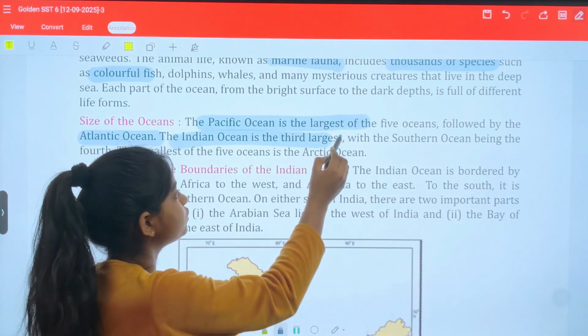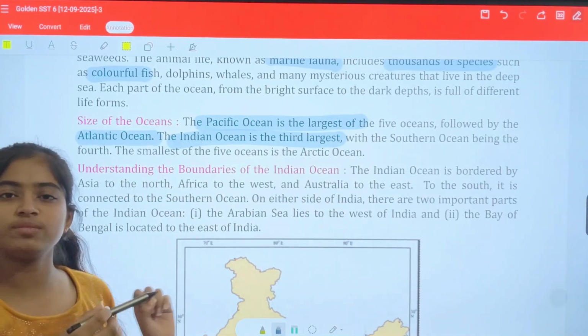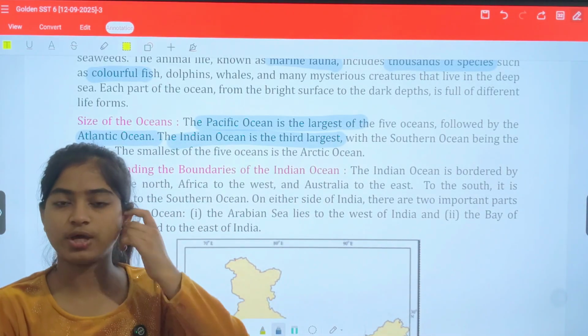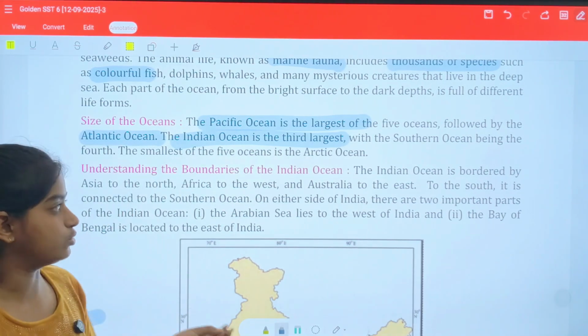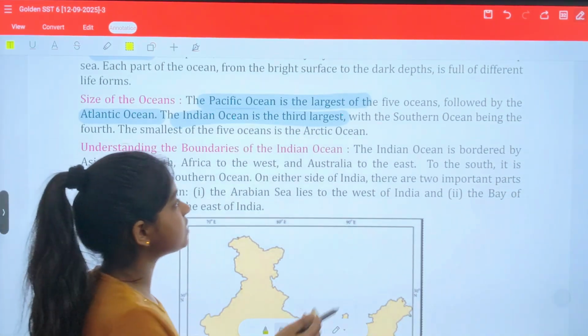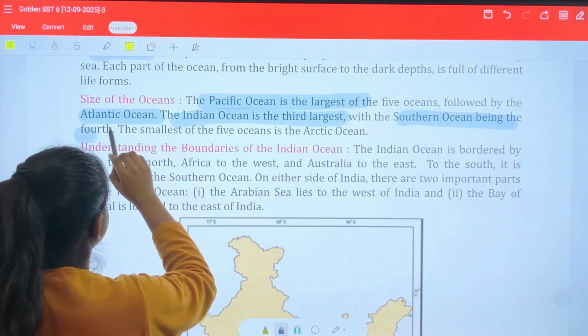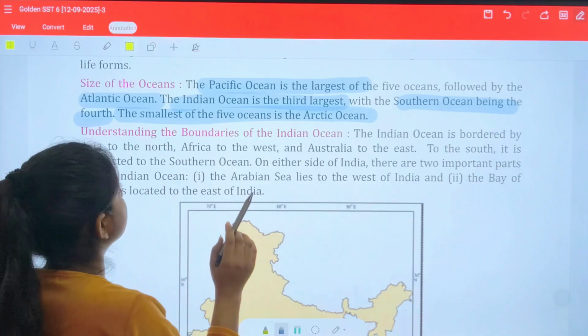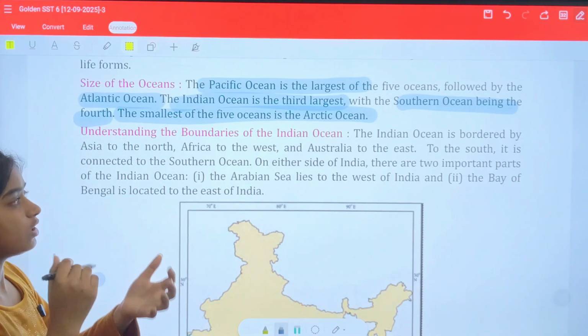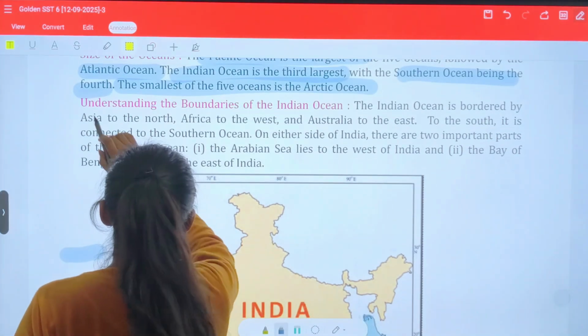Do you know why we have categorized it as the Indian Ocean? Because it is just below the country India. The Indian Ocean is present just below India, so it is known as the Indian Ocean. With the Southern Ocean being fourth. The smallest of the 5 oceans is the Arctic Ocean. I'm sorry, to mention again, the smallest one is the Arctic Ocean.